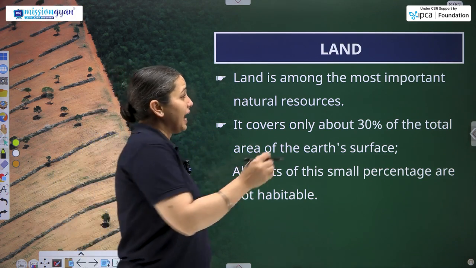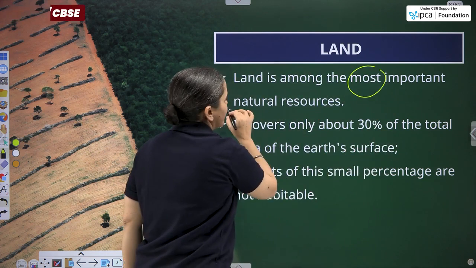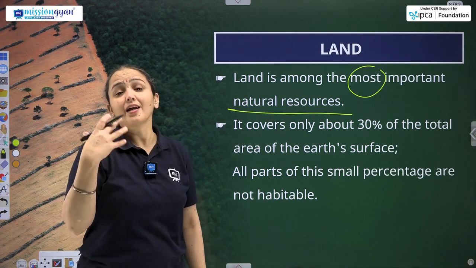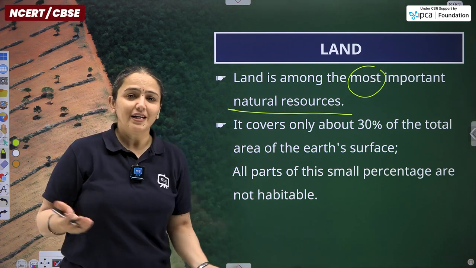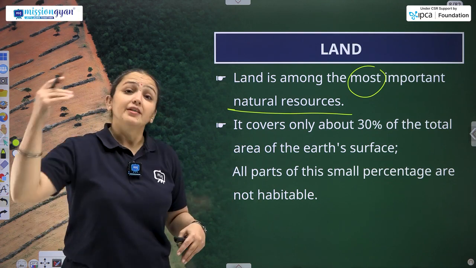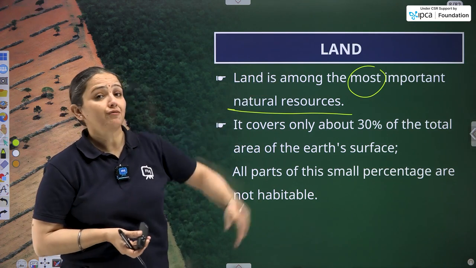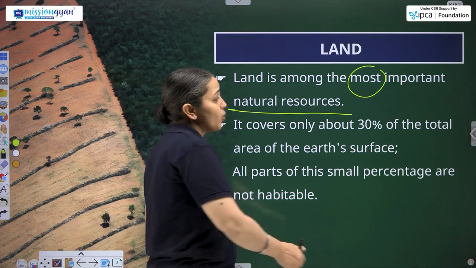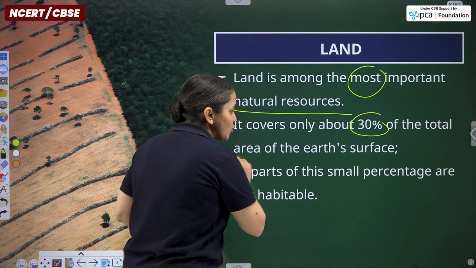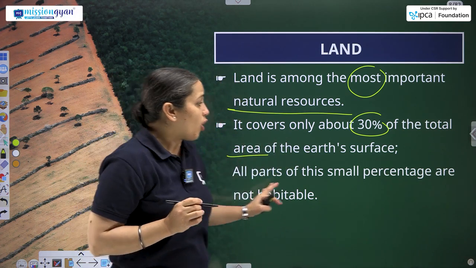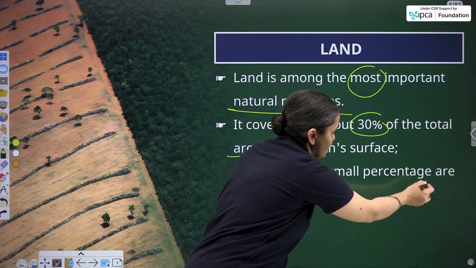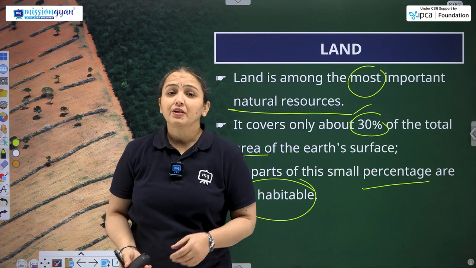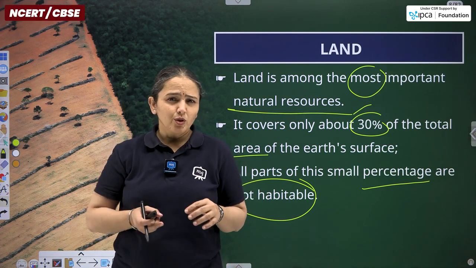So here it is that land is among the most important natural resources. It is naturally occurring. Humans have not contributed in the creation, discovery or invention of the land. It is a free gift of nature. But yes, humans are resourcing this free gift of nature according to their needs and requirements. It covers only about 30% of the total area of the earth's surface, and not all parts of this small percentage are habitable. Not habitable means we cannot survive over there due to certain conditions.